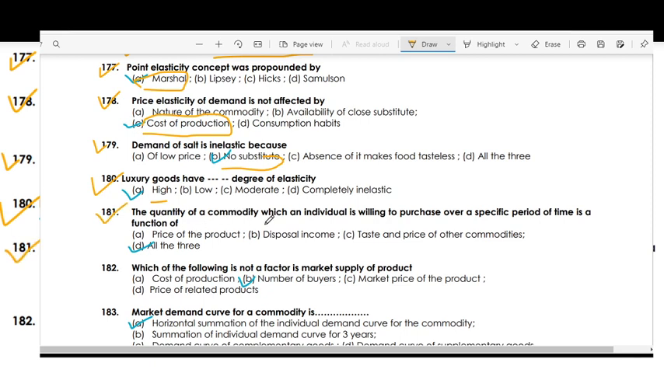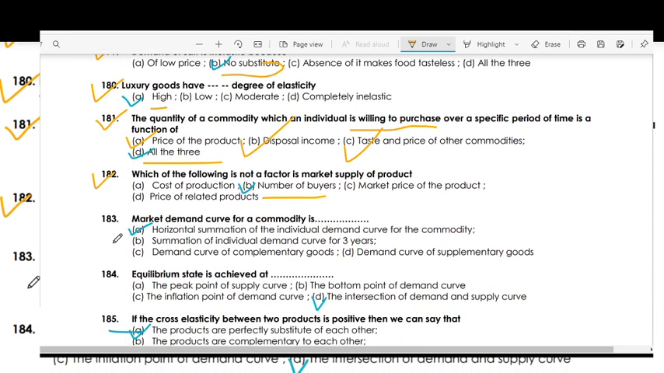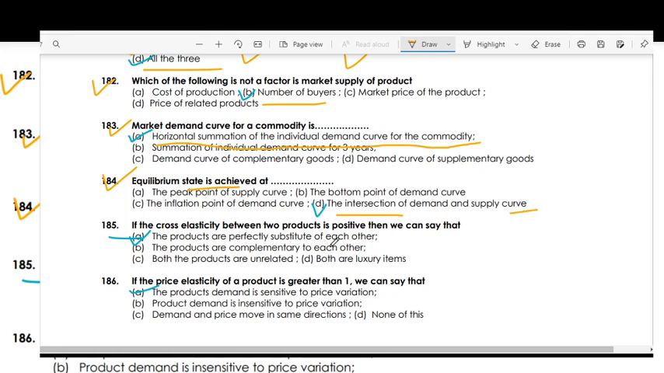The quantity of a commodity which an individual is willing to purchase over a specific period of time is a function of all of these: the price of the product, disposable income, taste, and the price of other commodities. Which of the following is not a factor in market supply of a product? The number of buyers. The market demand curve for a commodity is the horizontal summation of individual demand curves for the commodity. Equilibrium is achieved at the intersection of the demand and supply curves.